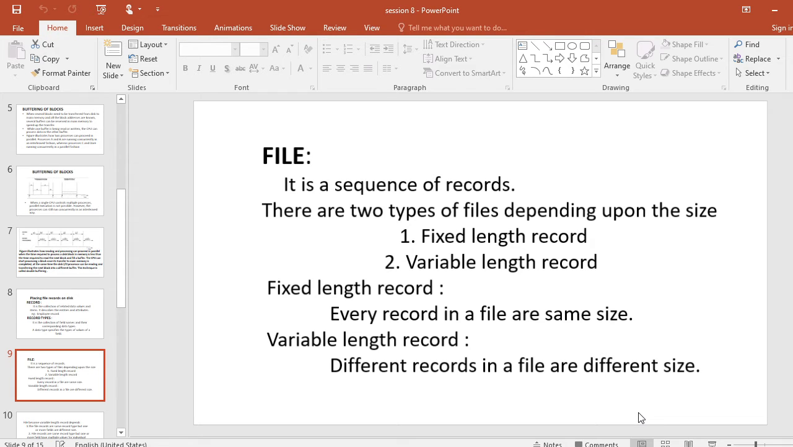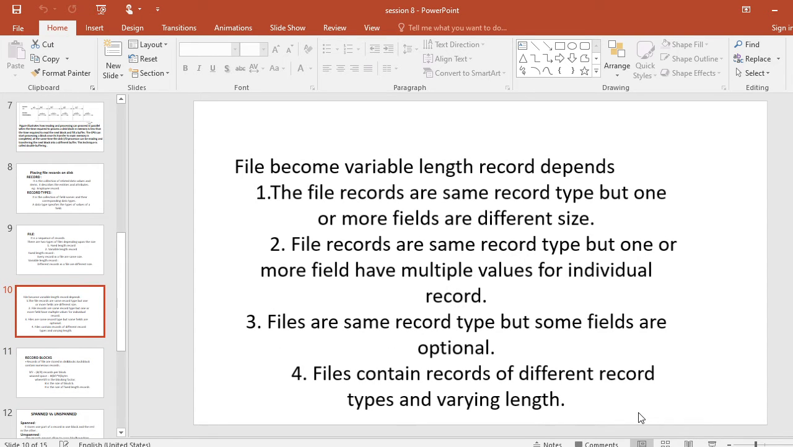A fixed length record, you can understand, is when every record in the file is exactly the same size in bytes. The file is said to be made up of fixed length records, because all are uniform, exactly the same size in bytes. Then variable length record. The name indicates variable, which means changes. If different records in a file have different sizes, the file is said to be made up of variable length records. In fixed length, every record in the file has the same size. In variable length, different records in a file are of different size. Different size means variable. It indicates variable length record.